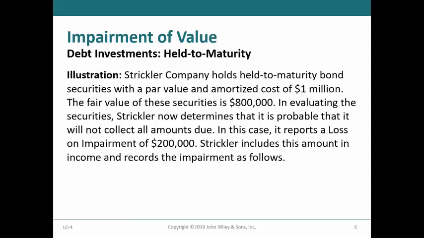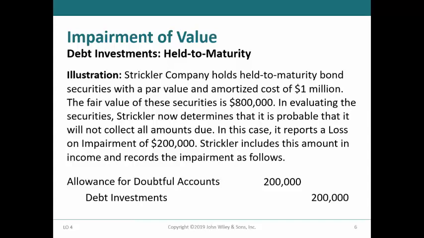To illustrate the recording, we will consider Strickler Company that owns held-to-maturity bonds with a par value and amortized cost of $1 million and a fair value of $800,000. Strickler would record the impairment by debiting allowance for doubtful accounts and crediting debt investments for $200,000. The entry to record the loss on the impairment would have already been recorded.